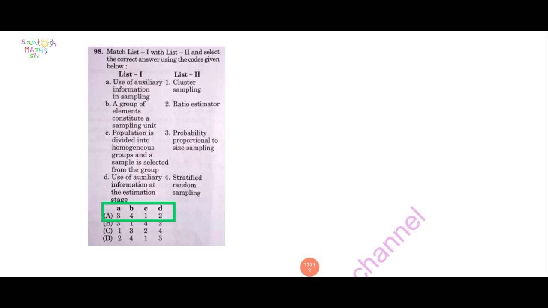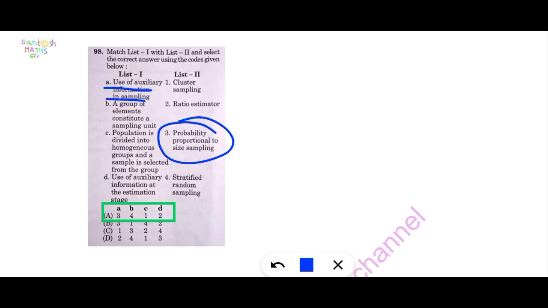Next question. Match the following. 98. Here use of auxiliary information in sampling. Here option C is correct.